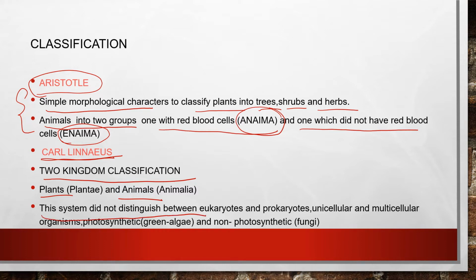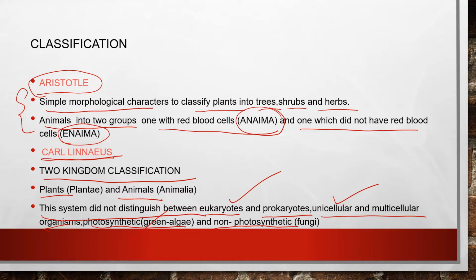He did not distinguish between eukaryotes and prokaryotes, or between unicellular and multicellular organisms, and he didn't distinguish between photosynthetic organisms, like the blue-green algae, and non-photosynthetic organisms like the fungi. So his classification had many flaws.